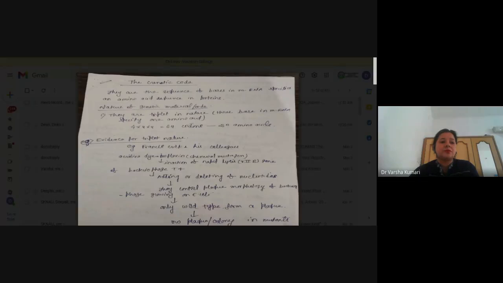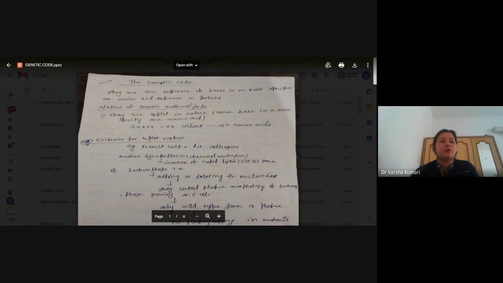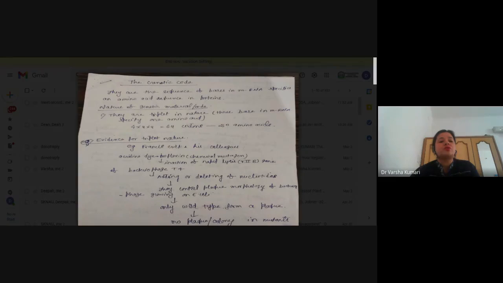Suppose in the case of RNA we have A, U, G, C, so there are four bases and they are in triplets. That's why 4 into 4 into 4 gives 64 codons, and all these 64 code for 20 amino acids.